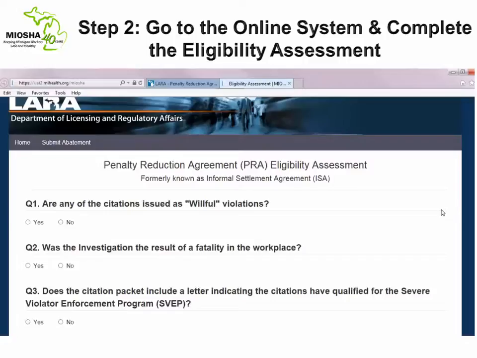In the case of Dig In Construction, we know that the violations issued to Dig In Construction were not willful violations. We also know that the investigation was not the result of a fatality in the workplace. We know that the citation packet did not include a cover letter indicating the citations have qualified for the Severe Violator Enforcement Program.